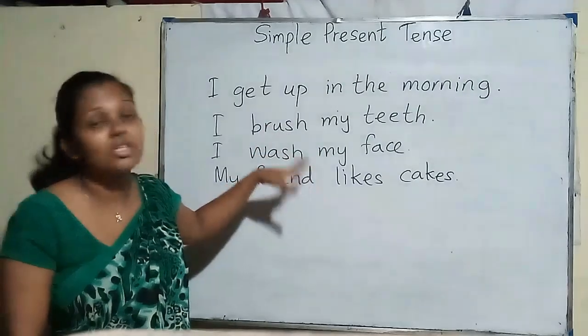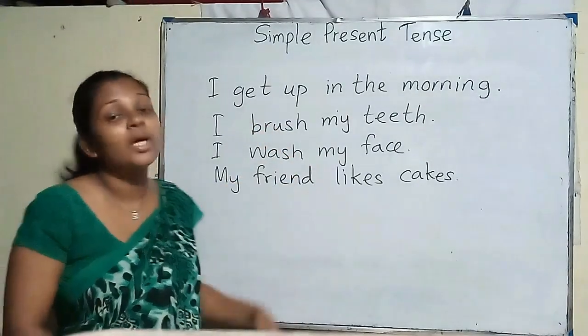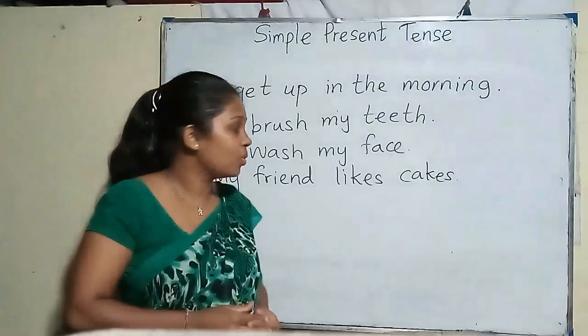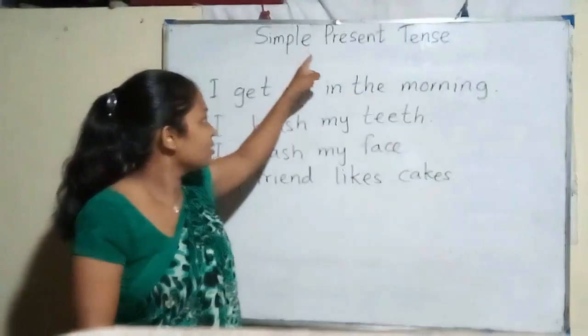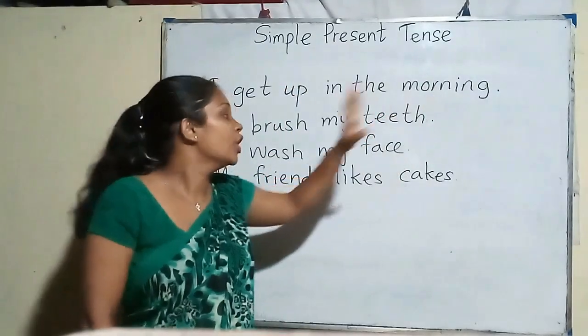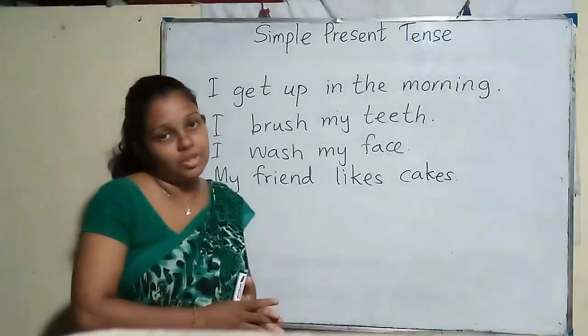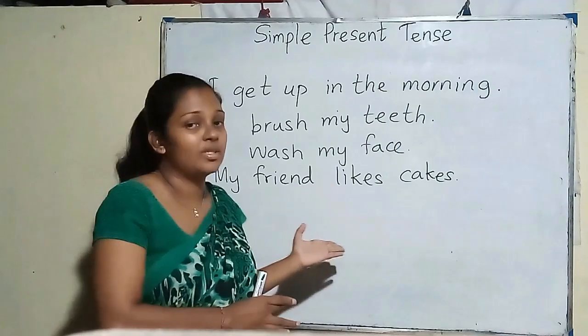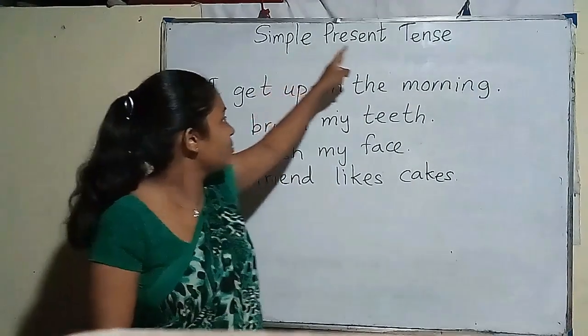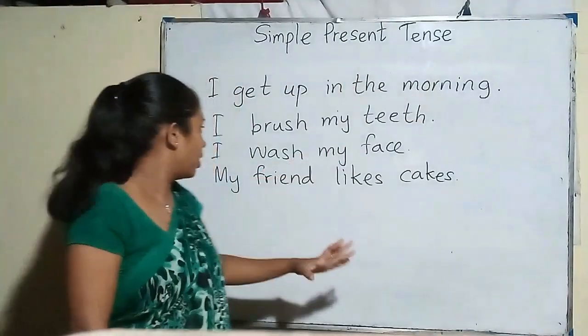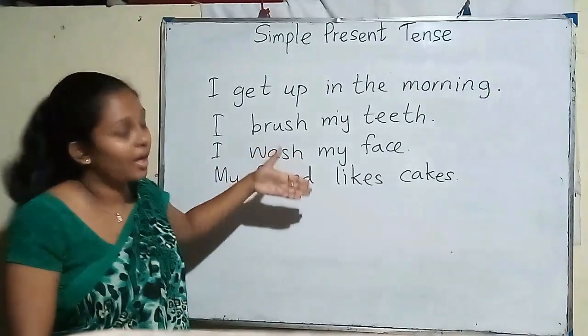These actions show the day-to-day activities. So we use simple present tense to talk about everyday actions or routine events. We use simple present tense to talk about everyday actions.